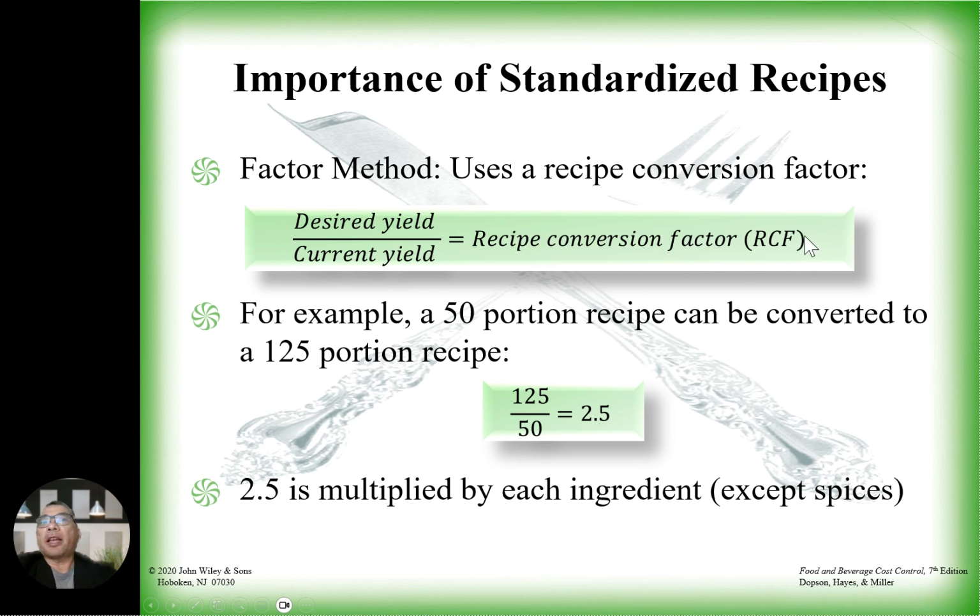A good example is Kentucky Fried Chicken. Okay, Kentucky Fried Chicken has a standardized recipe to be put on every chicken. For example, a 50 portion recipe can be converted to a 125 portion recipe. 125 divided by 50 equals 2.5. 2.5 is multiplied by each ingredient except the spices.